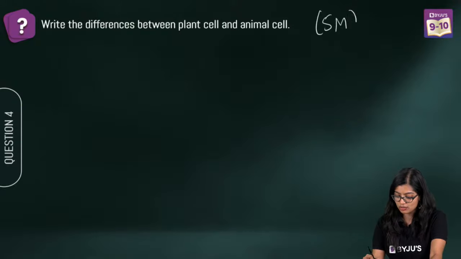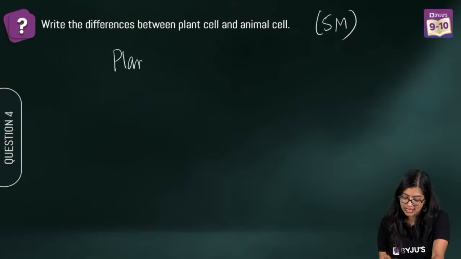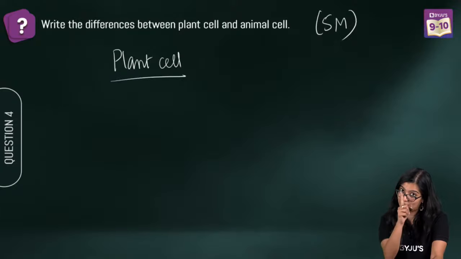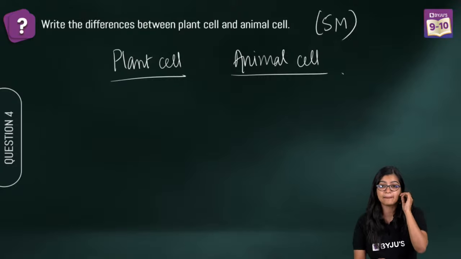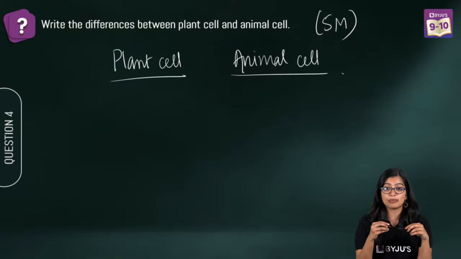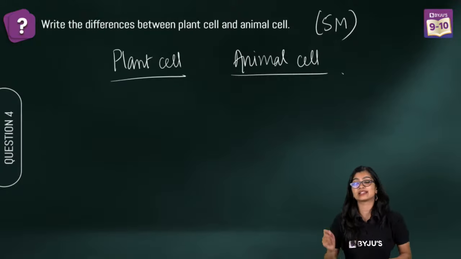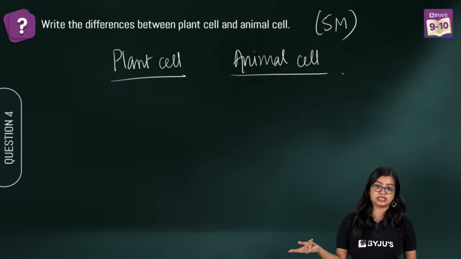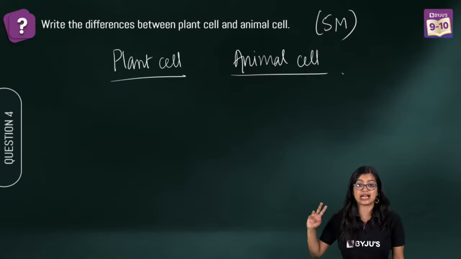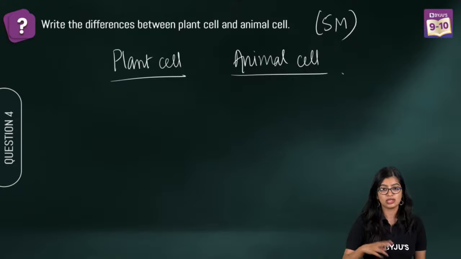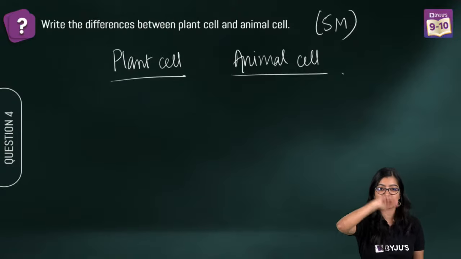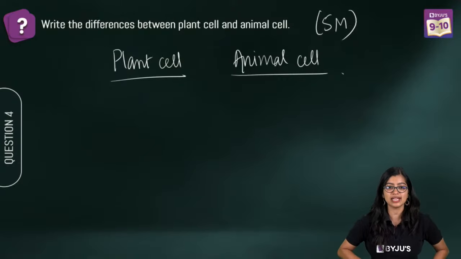Another 5-marker question. Plant cell versus animal cell. You've been writing this from 8th standard, right? Now you all tell me, ma'am, why is lysosome present if both remove toxic substances? Not exactly. Lysosome gets rid of unwanted substances. Toxic substances are mainly removed by the peroxisome.